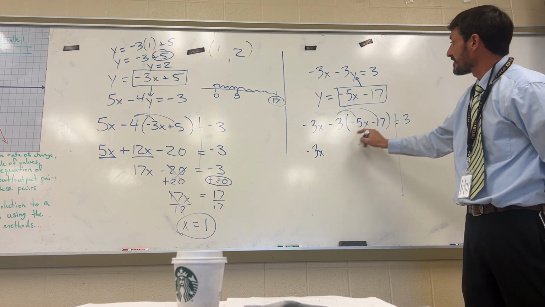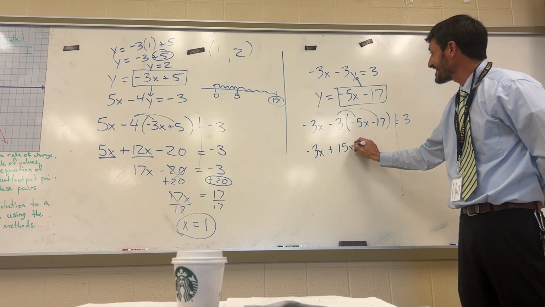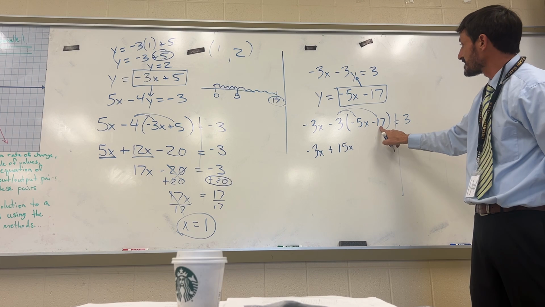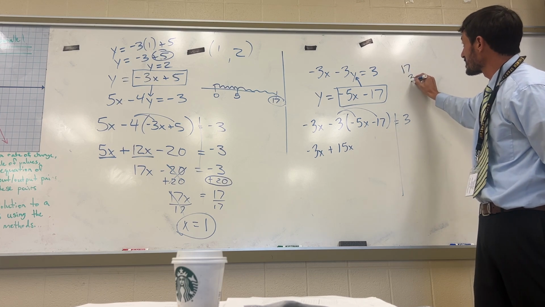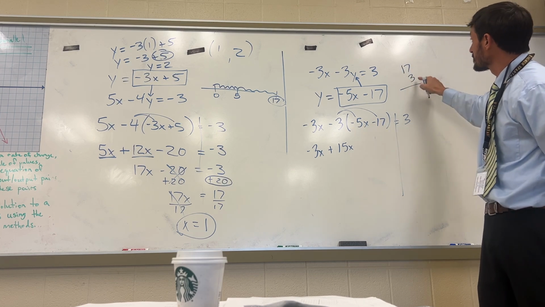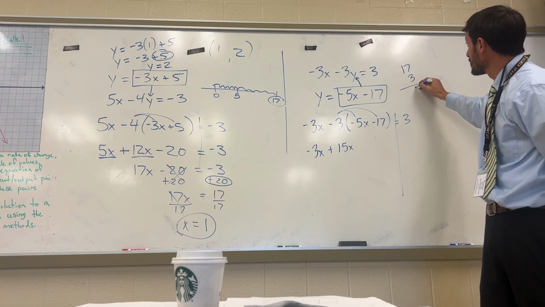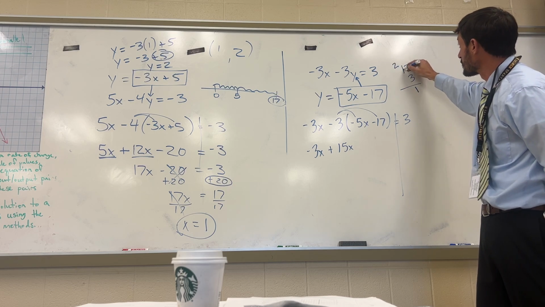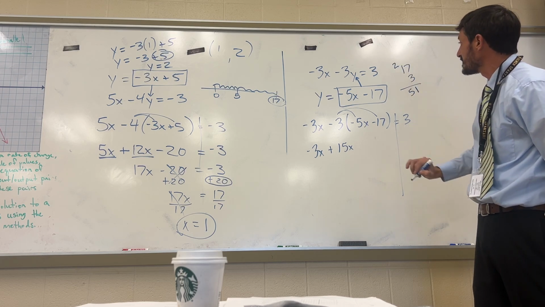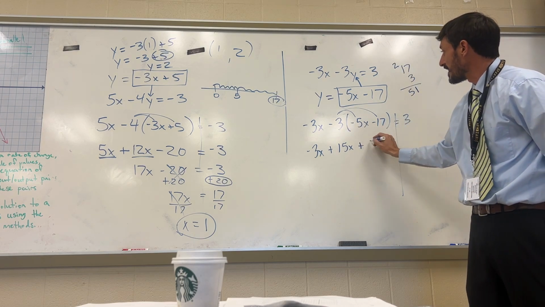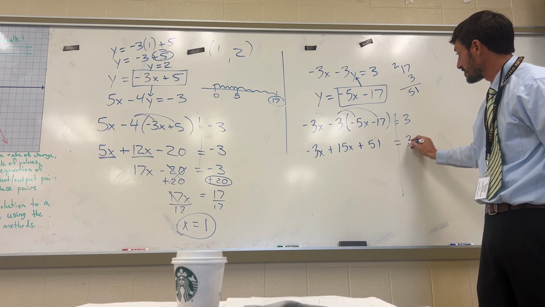Negative 3 times negative 5 is a positive 15x. Negative 3 times negative 17, you guys can just multiply this. I got to do 17 times 3. 3 times 7 is 21. You put the 1, carry the 2. 3 times 1 is 3, add the 2 is 5. So I get 51. Negative times negative is positive. So I get positive 51 equals 3.